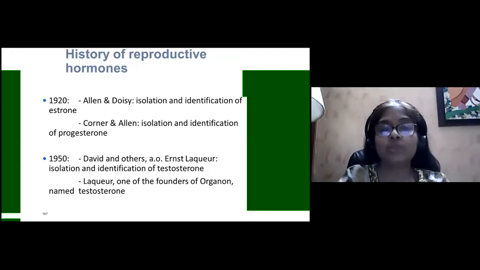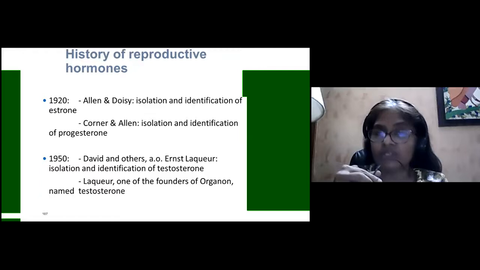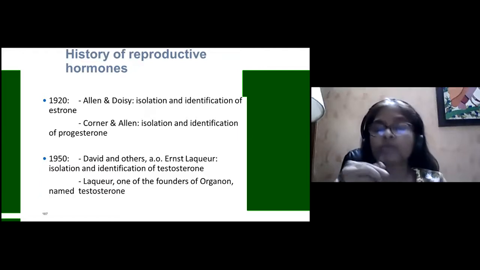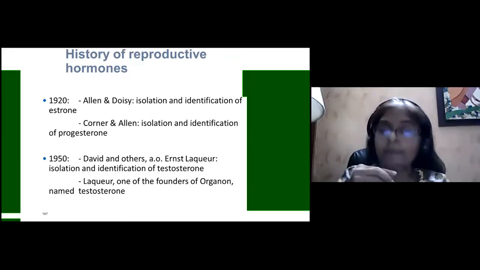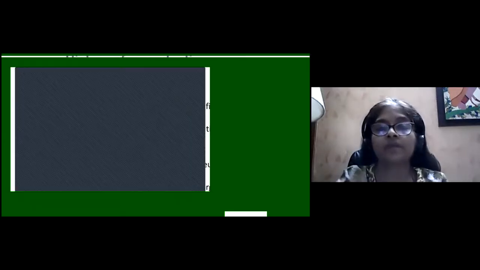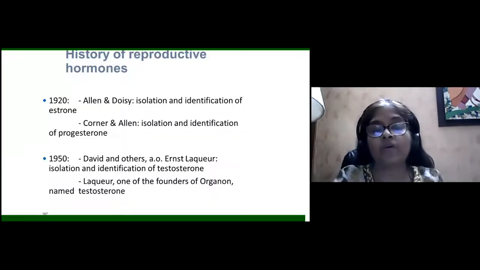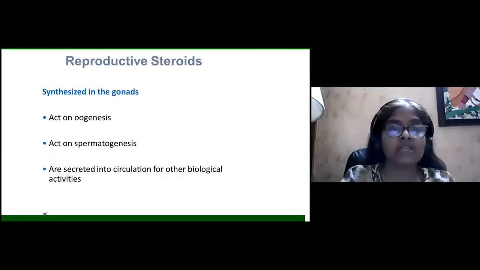In 1920, Allen and Doisy isolated and identified estrone. Corner and Allen isolated and identified progesterone. So progesterone was identified and isolated in 1920. And in 1950, David and others isolated and identified testosterone. Sorry about this, there is some problem with the computer, but Laqueur, one of the founders of Organon, named the hormone testosterone in 1950.